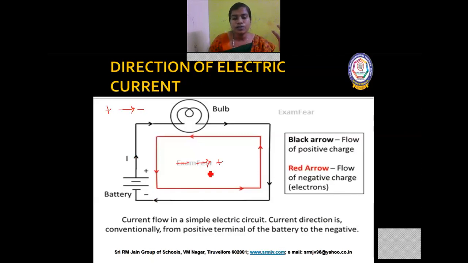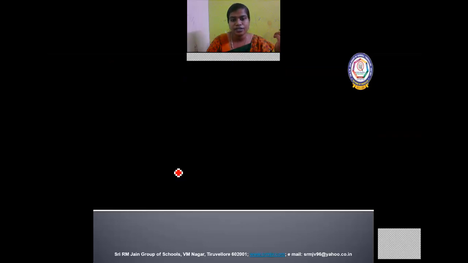That current we used to call the electronic current direction. Okay. So conventional current direction is from positive to negative. Electronic current direction is from negative to positive. Next, we'll discuss electric potential and potential difference.